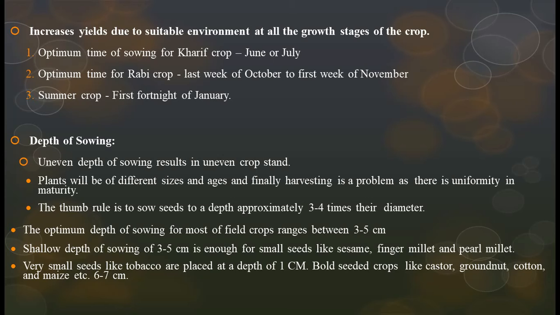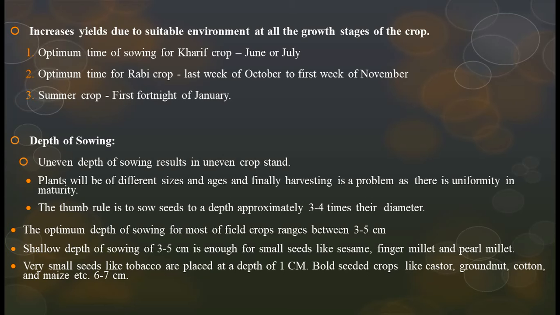Time of sowing for kharif crops: when does the kharif season start? This is important, friends. Sowing time for kharif crops is June or July. For rabi crops it is October to November, and for summer crops it is January. Next, depth of sowing.